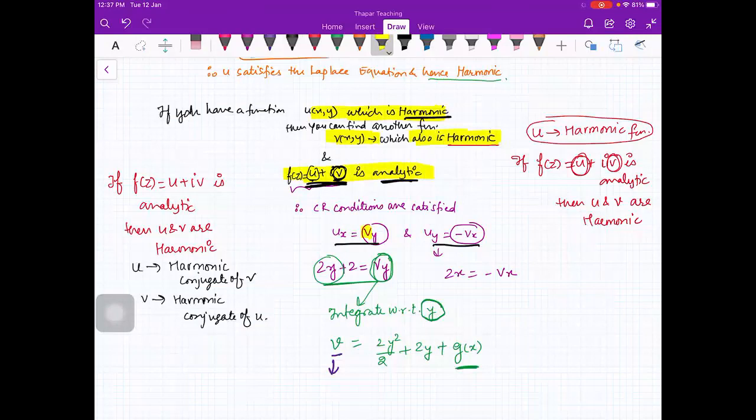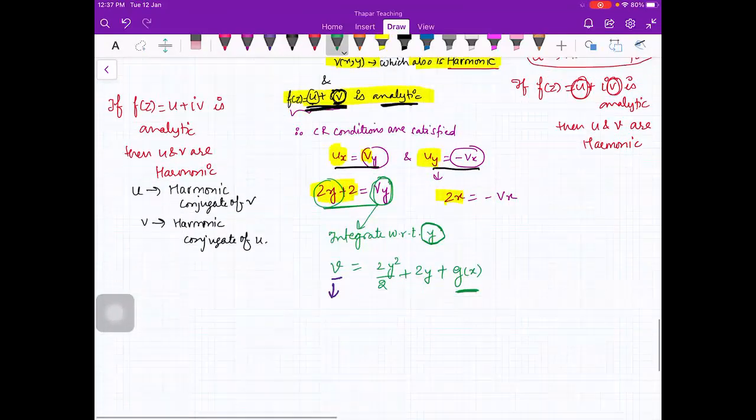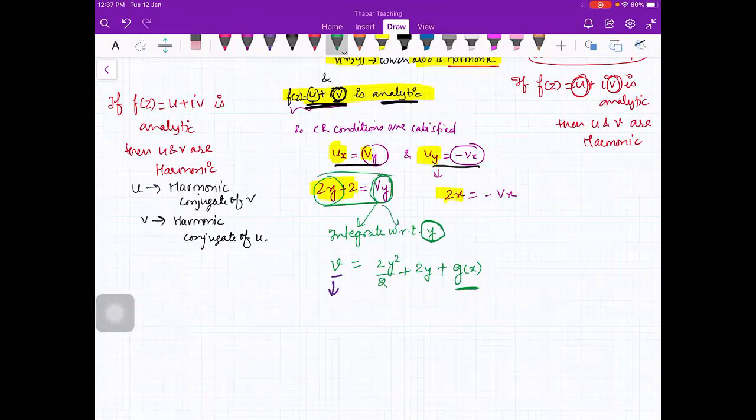So I will write Ux is 2y plus 2 and Uy is 2x. From this information, I need to extract V. So I'm just integrating with respect to y. If I integrate with respect to y, I will get 2y square by 2. For 2, I'll get 2y, plus a constant of integration, because we are partially differentiating with respect to y. So the constant of integration will be g of x here. Okay, so we have V equal to y square plus 2y plus g of x.